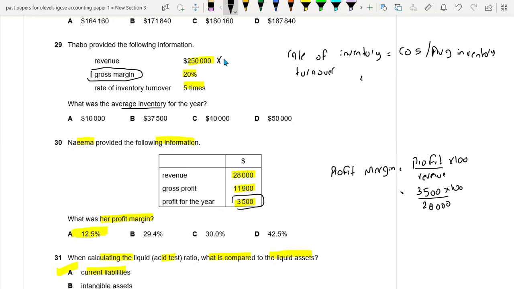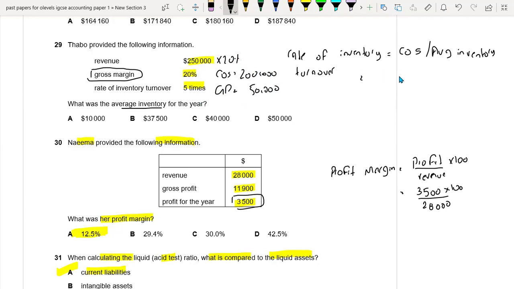So 250,000 multiplied by 20%, your GP would be 50,000. Now just deduct the GP from the revenue, and you will have your cost of sales. So your cost of sales is equal to 200,000.